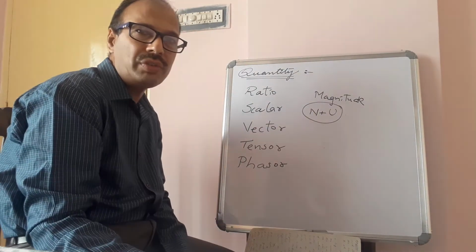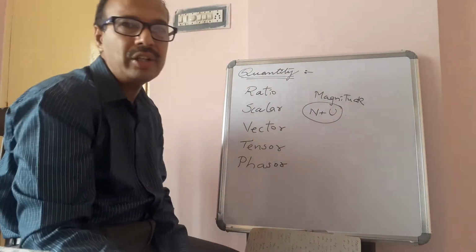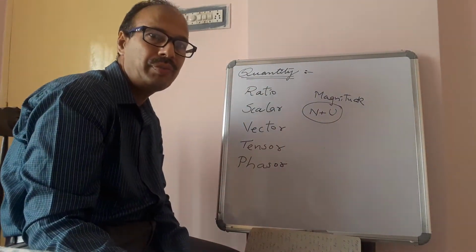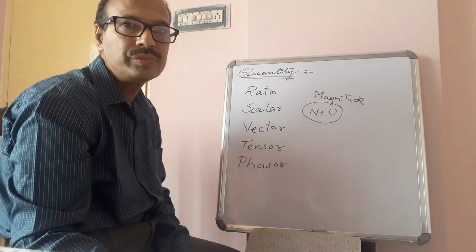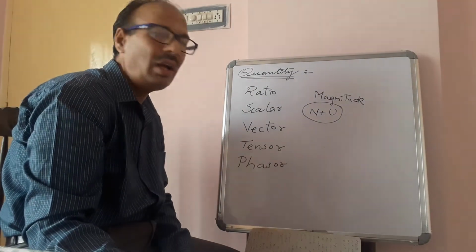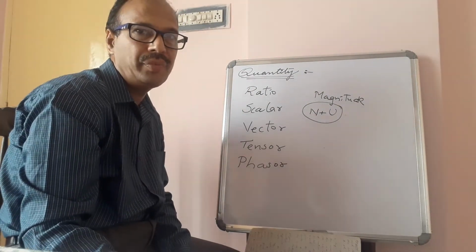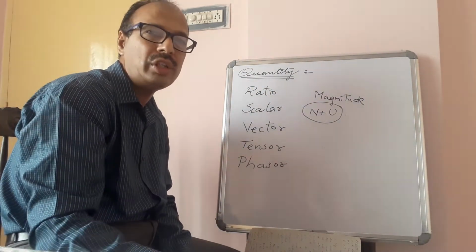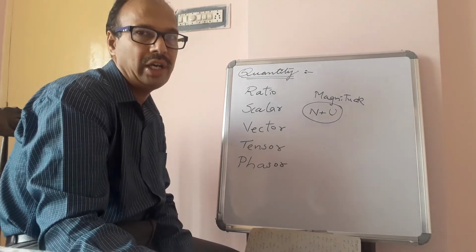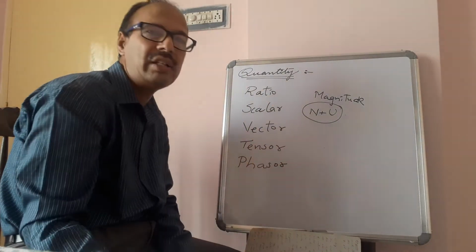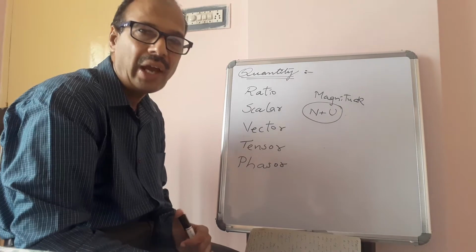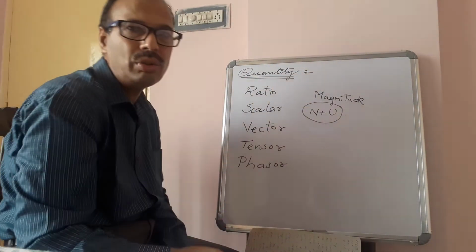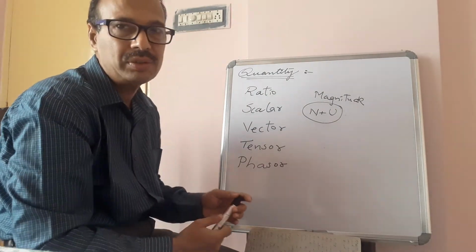So the quantities which have only magnitude, meaning both numeric value and units together, are called scalar quantities. To describe such quantities, the direction is not required. So that is why we define scalar quantities as the quantities which have only magnitude but no direction.